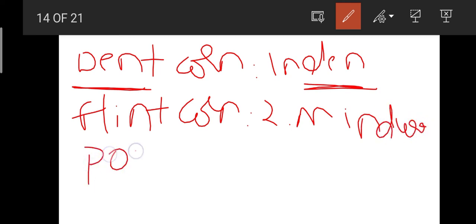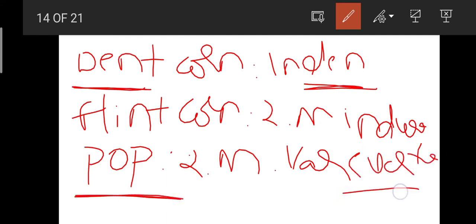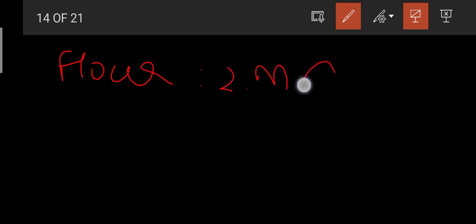For popcorn, it is Zea mays variety everta. Okay, popcorn, it is everta. And then for flour corn, it is Zea mays amylacea.